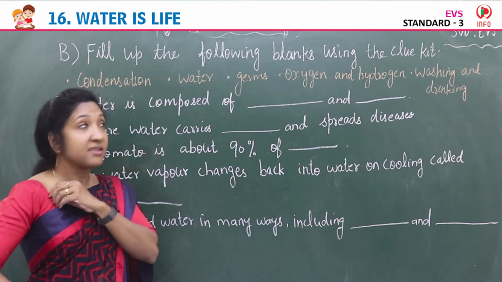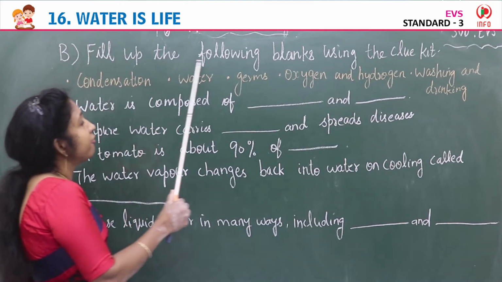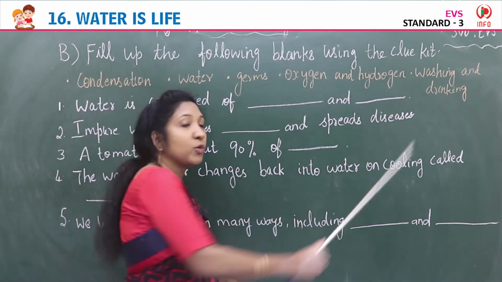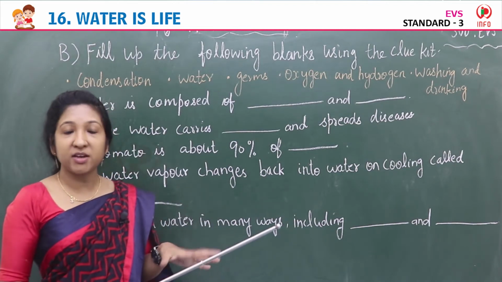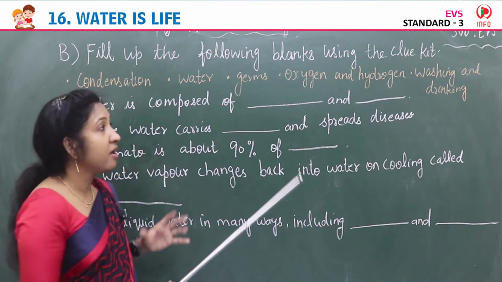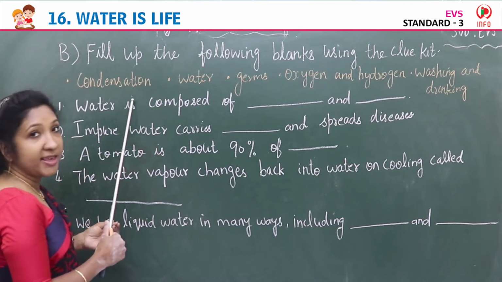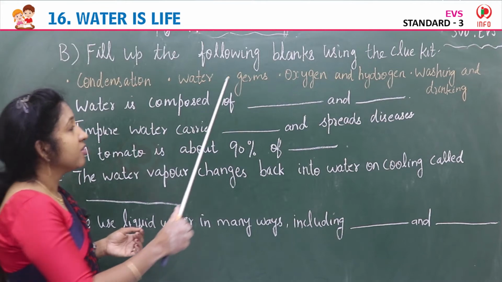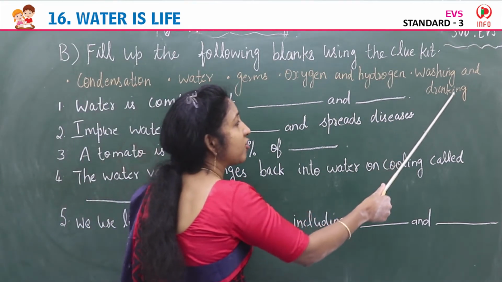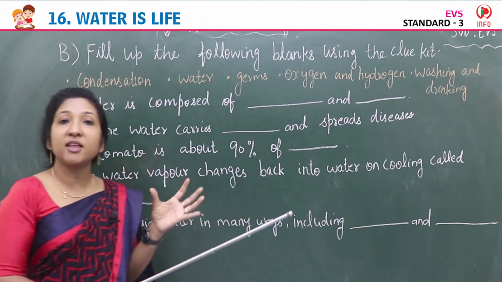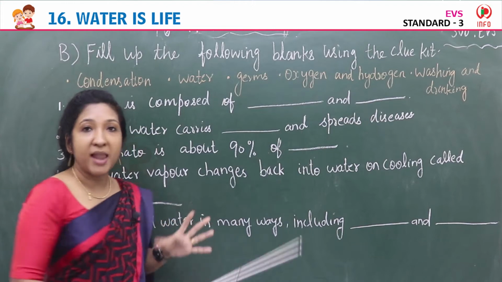Children, our next exercise here is exercise B. Fill up the following blanks using the clue kit. In the clue kit, there are a few words given. So, which are the words in the clue kit? Let us see. Condensation, water, germs, oxygen and hydrogen, washing and drinking. These are the words in the clue kit. Using these words, you have to fill each blank.